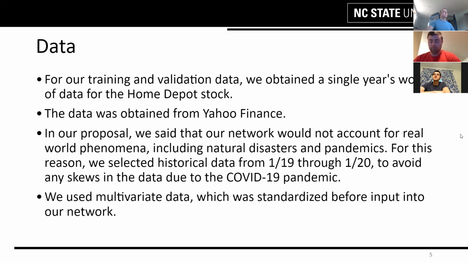In our proposal, we noted that our network would not take in outside influences like news articles, and therefore it could not make any changes due to natural disasters or pandemics. So to avoid the COVID-19 pandemic that we're currently in, we chose a time frame from January of 2019 to January of 2020. It's also good to note that since we used multivariate data as our input, we had to standardize this data before it was input.